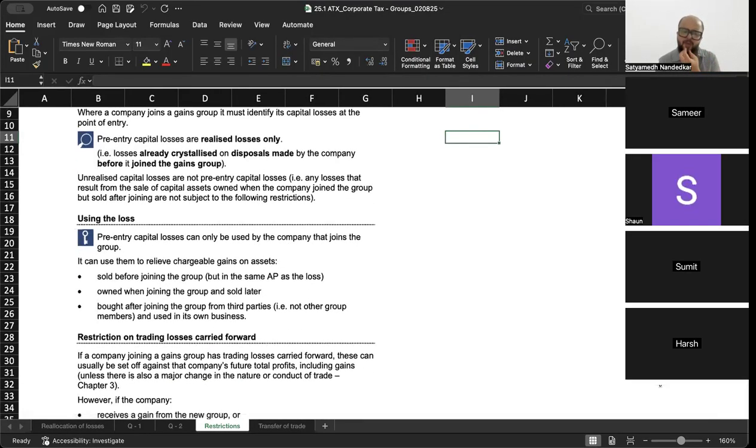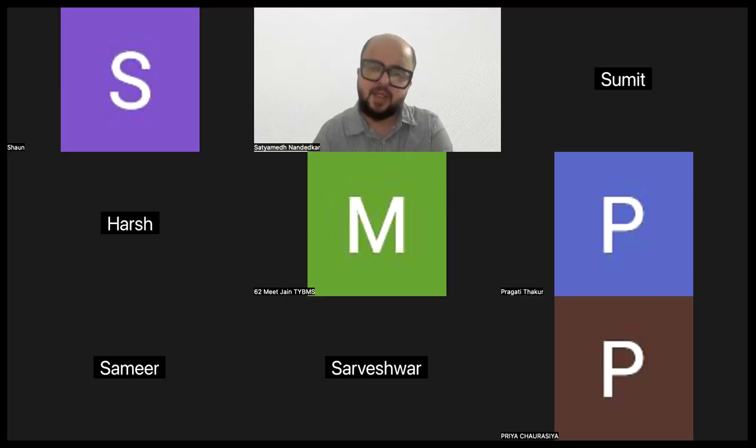Is there a time limit, by the way, till which you can do this? Is there any restriction? I haven't scrolled down all the way. There is a 5 year restriction, right? After 5 years you can adjust. Okay.